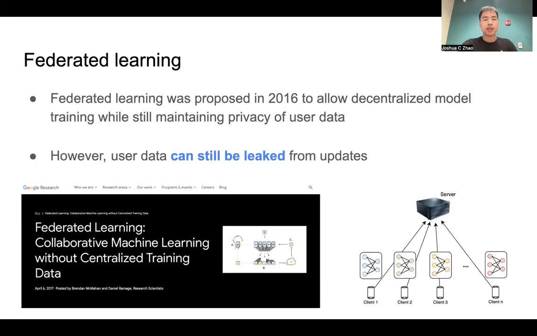I'll first begin by introducing federated learning. So federated learning was proposed by Google in 2016 with the main goal of allowing machine learning training while still maintaining the privacy of user data. And this is done through a decentralized approach. Essentially, data does not have to be sent to a server for machine learning to be done.